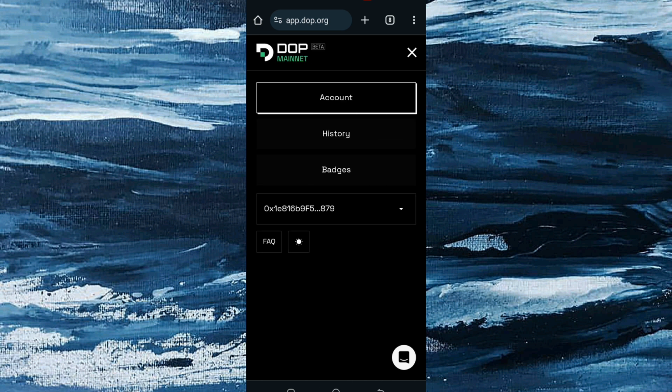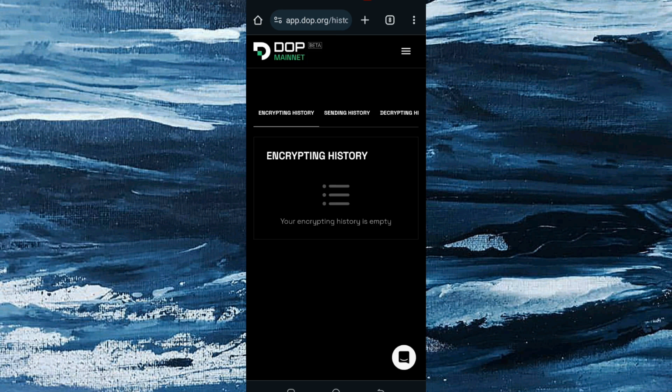I'm going to click on this three line right now. So: account, history, and badges. This is how you can enter your Trust Wallet, or you need to connect one wallet. You are going to connect it right here. This is your account, what you are seeing right now. History is empty because I haven't encrypted anything yet. I'm going to show you everything the way it is and how you can do that. So I'm going back.